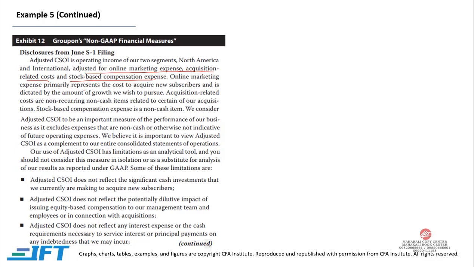Online marketing expense primarily represents the cost to acquire new subscribers and is dictated by the amount of growth we wish to pursue. Now, this is again quite important. We believe adjusted operating income to be an important measure of the performance of our business, as it excludes expenses that are non-cash or otherwise not indicative of future operating expenses. We believe it is important to view adjusted operating income as a complement to our entire consolidated statement of operations. So in isolation, we shouldn't be looking at operating income.